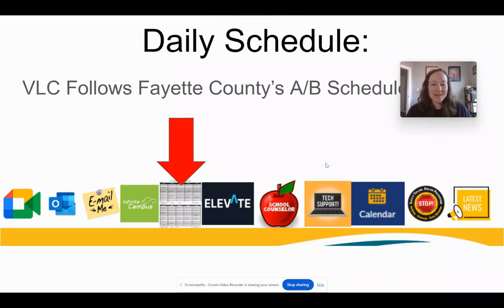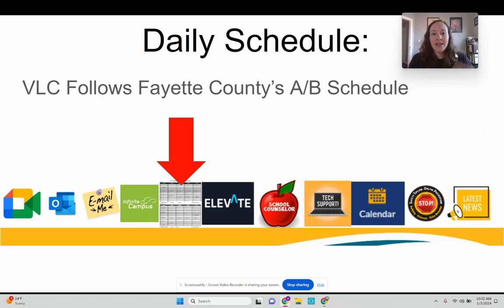In this video, we're going to talk about our daily schedule and our schedule on what we call asynchronous days, and what to do if there is a NTI day, snow day, or a delay in our schedule. So VLC follows Fayette County's AB schedule, which means one day is an A day and you have your A day classes, and then the next day will be a B day and you'll have a different set of classes that you attend on those days.